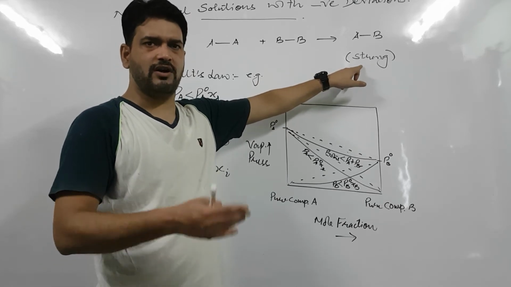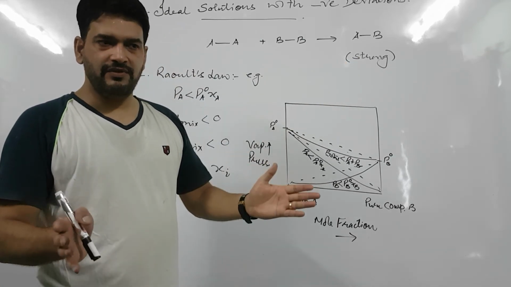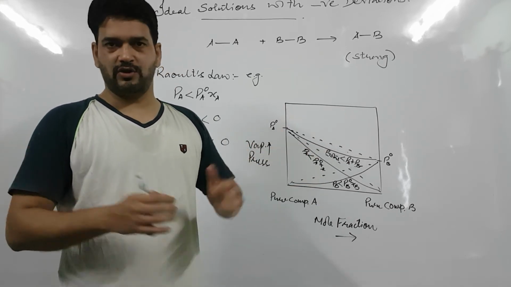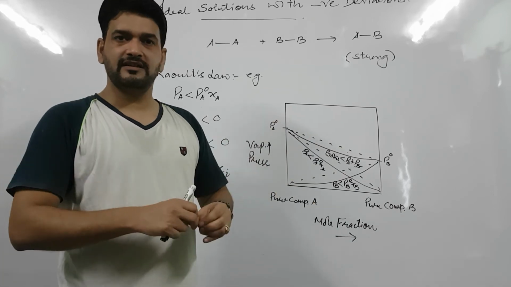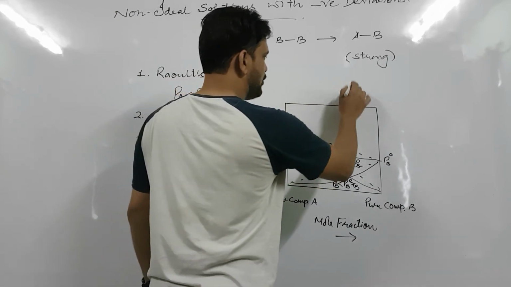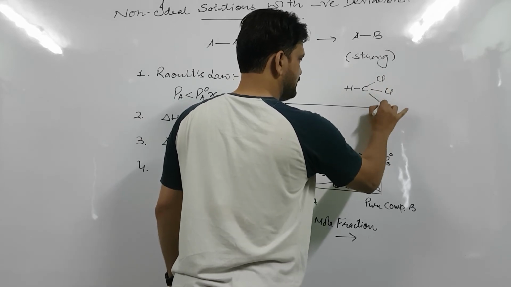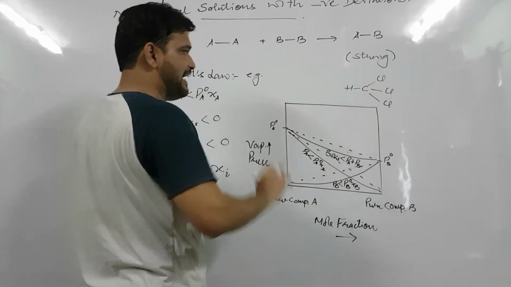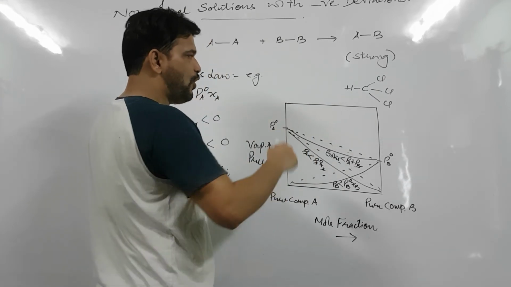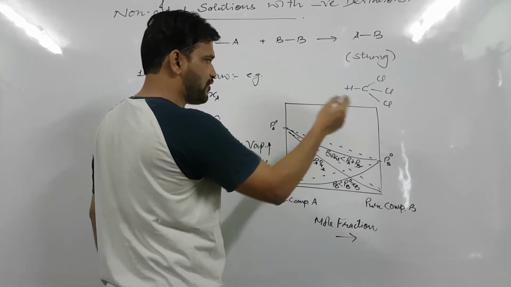Interaction of the solutions are stronger means hydrogen bonds are formed. When we have taken the pure components, there was no hydrogen bonding, but when they are mixed, hydrogen bonding is formed. For example, if we have chloroform and if we add, you can say, water into it, or for example, HF hydrogen fluoride into it.